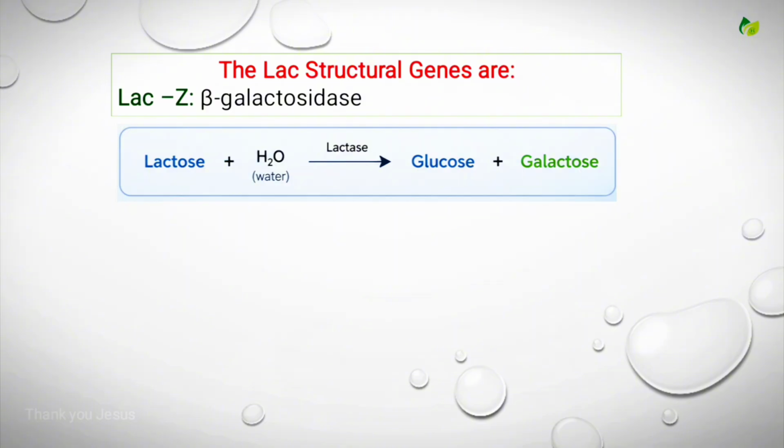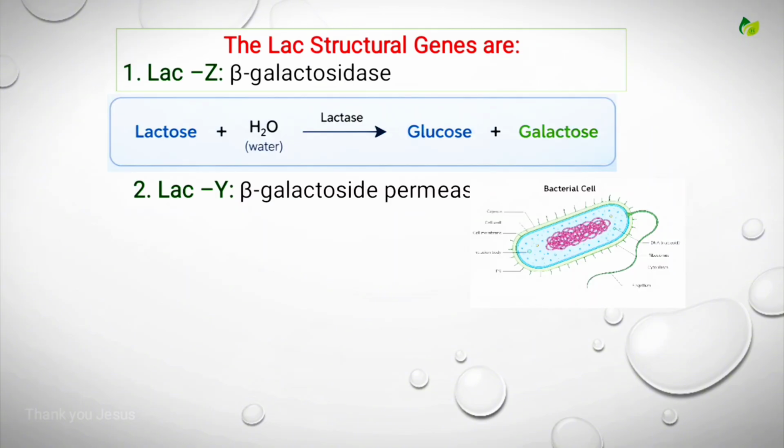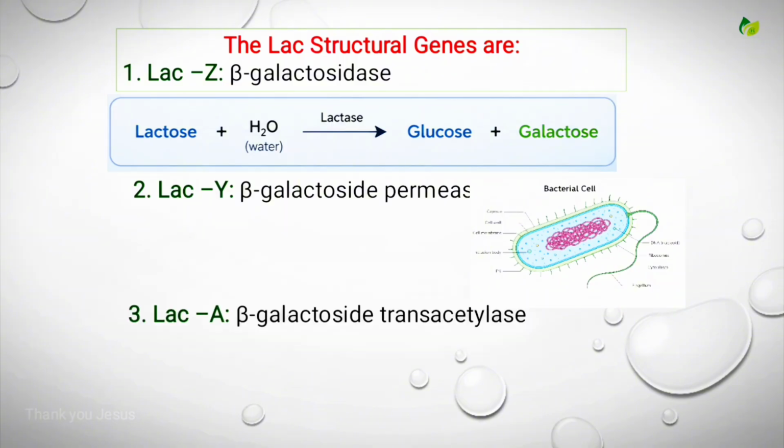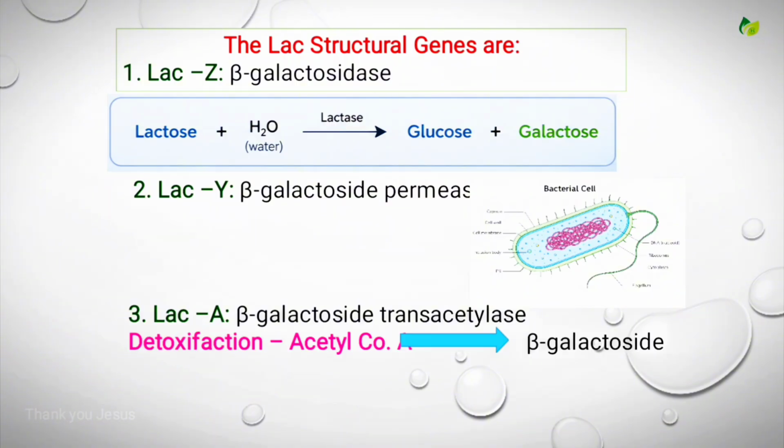So let's see the second gene, that is Lac Y gene. Lac Y gene codes for beta galactoside permease. It transports the lactose into the cell. Okay, let's see the third one, that is Lac A gene. Lac A gene codes for beta galactoside transacetylase. It is not essential for lactose metabolism, even though it appears to play an important role in the detoxification of compounds.